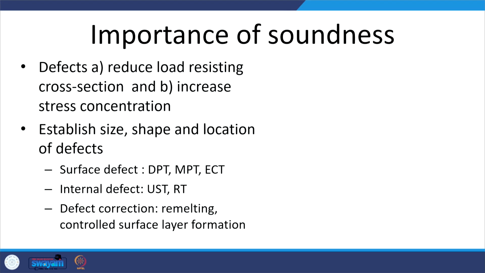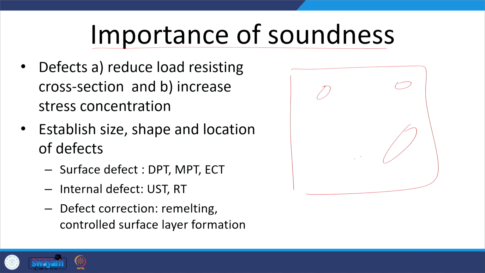What is the importance of the soundness of the casting? It means, if we have a casting like this, but it is having porosity and inclusions like this, okay, these are non-metallic things, or even if there is a crack at the surface. So, what will happen, wherever there is a defect, the defects will do two things. One, they will reduce the load resisting cross sectional area.